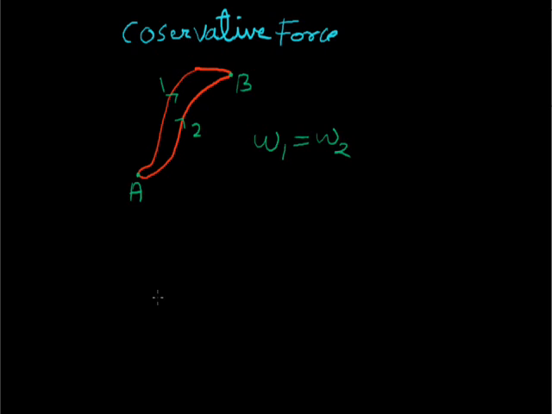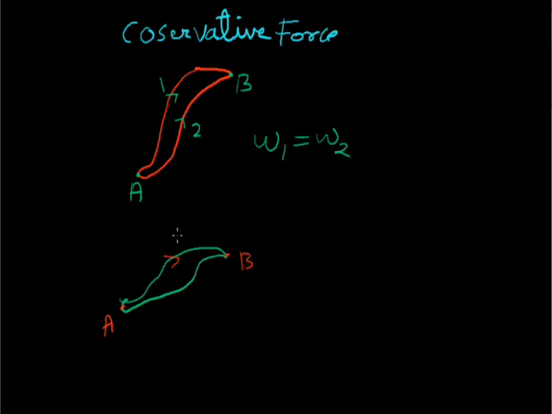Similarly, if we draw another diagram, again it is a closed loop. Suppose this is the point A and this is the point B, on any type of loop.